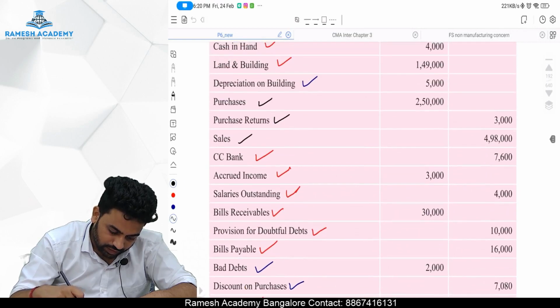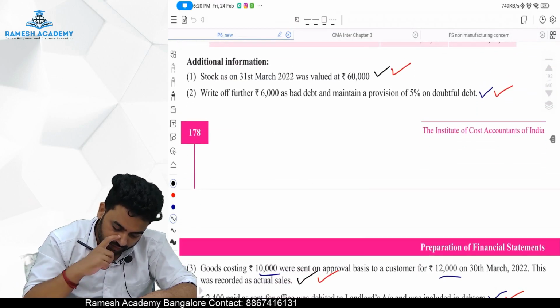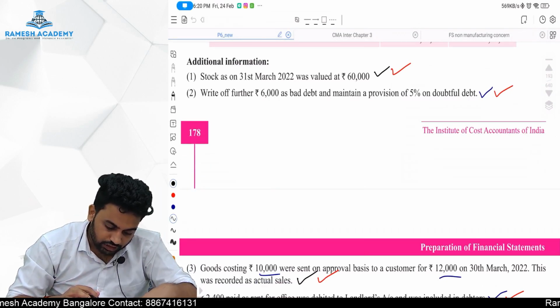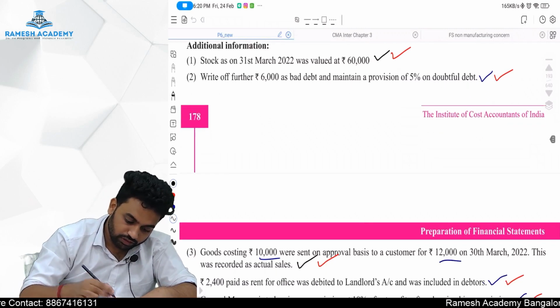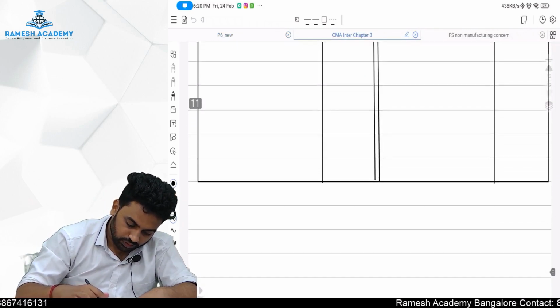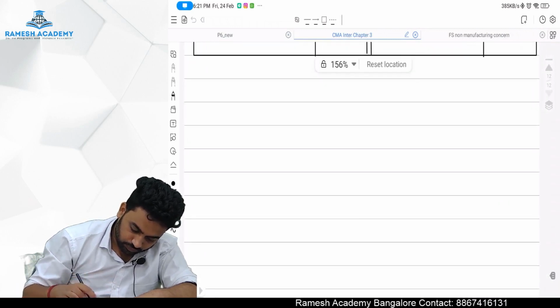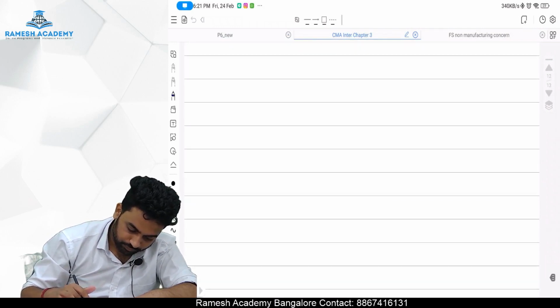Bad debt is there. I will adjust that. Give me a second. Next, they are telling stock valued at so much. Write off further bad debt of 6,000 and maintain a provision of 5% on bad debt. So we will do a working note. We'll give a space for a balance sheet and we'll do the working note.